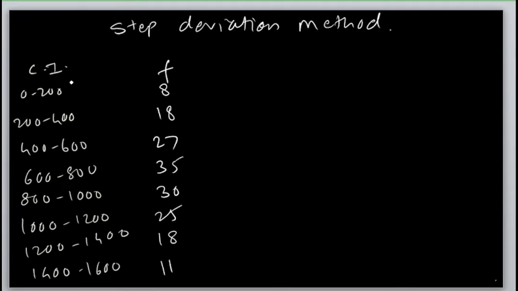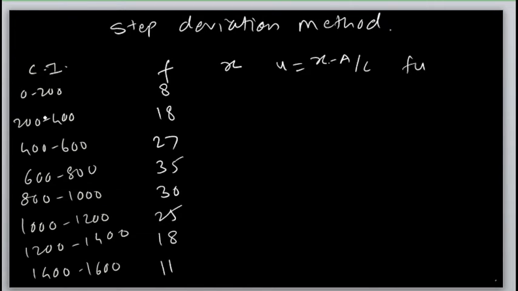In the step deviation method to find mean, the first column is class interval, the second column is frequency, and the third column is x, called the class mark. Next we find u is equal to x minus a upon c, the new variable. After that we find fu. This fu is used to find u bar, and then we find x bar, that is x bar is equal to a plus c u bar.